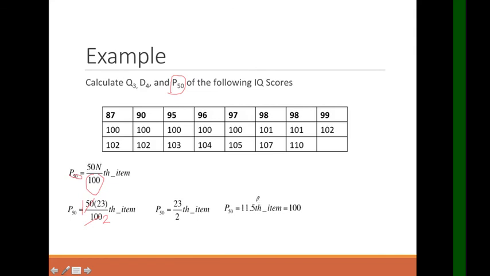So, ito, pwede na siyang pang 12th item. Okay? Kasi .5 na siya, so pwede na natin i-round off si 11.5. That's 12. So, let's count 1 to 12. 1, 2, 3, 4, 5, 6, 7, 8, 9, 10, 11, 12. So, our 12th item is 100.